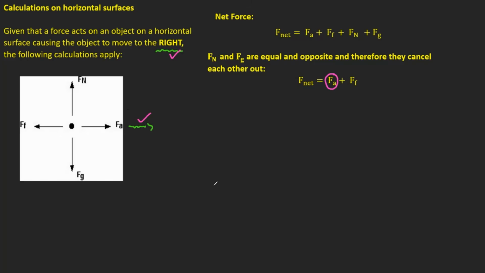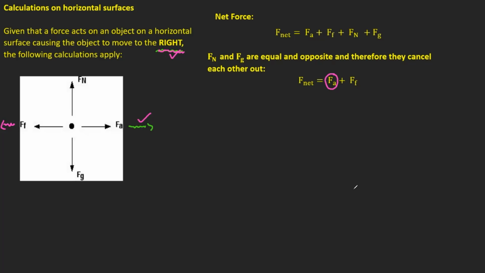In the same stretch, FF should be negative. Why? The force of friction is acting to the left, but the object is moving to the right. So definitely the force of friction would be negative.